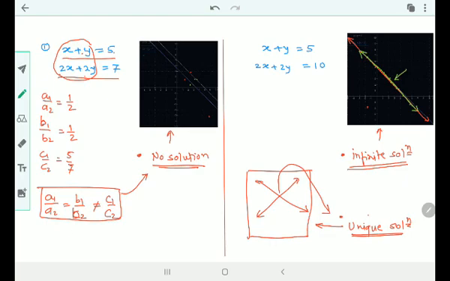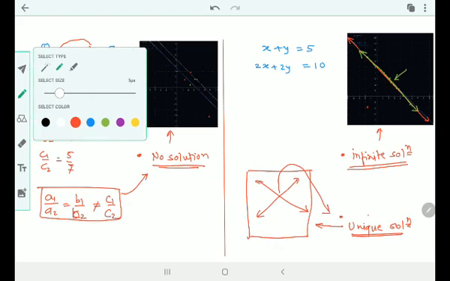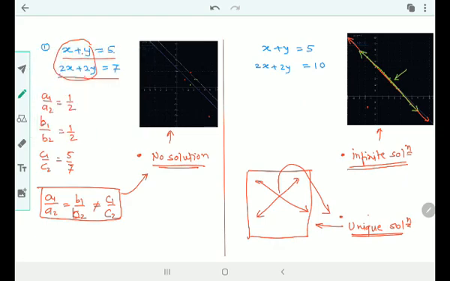What about infinitely many solutions? Let's try for infinitely many solutions. Here a1 upon a2 is equal to 1 upon 2, b1 upon b2 is also equal to 1 upon 2, and c1 upon c2. What is c1 upon c2? Check. 5 by 10 is again 1 by 2.